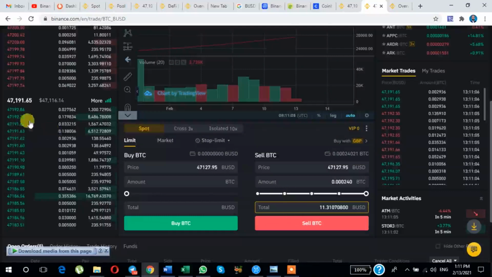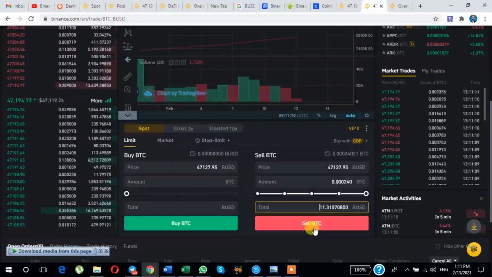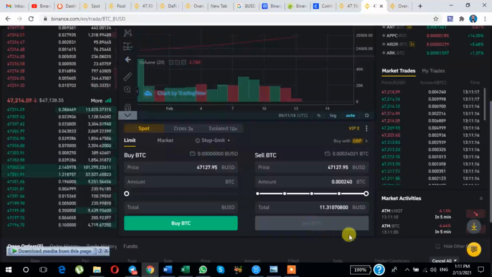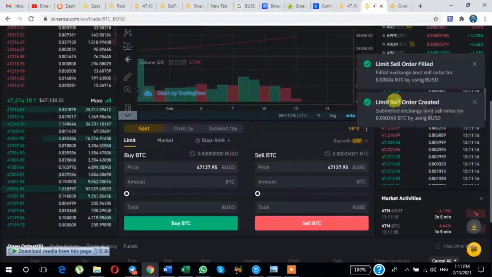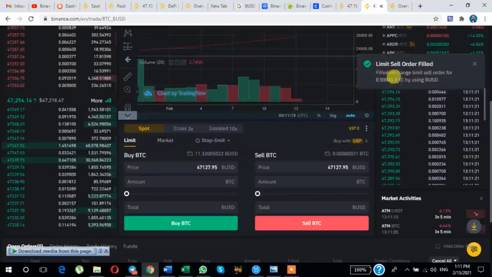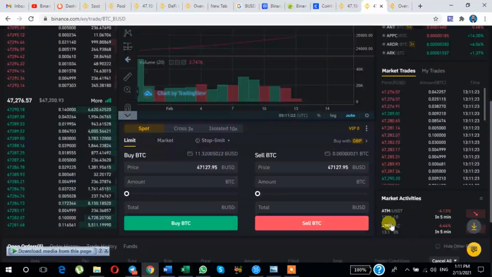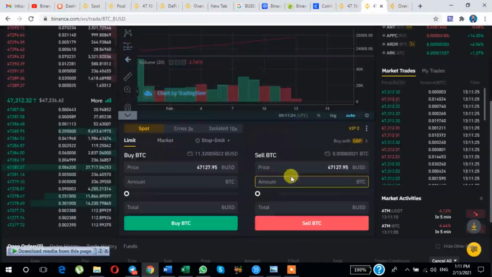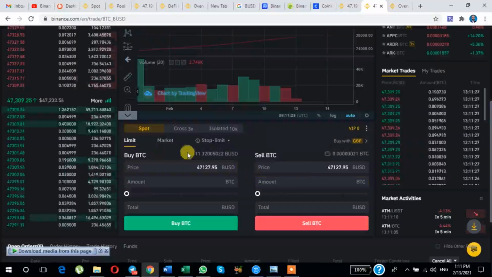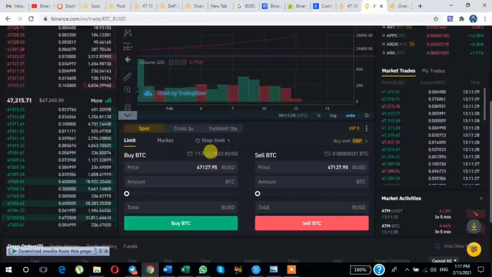Okay, now current price is this. Just click here to sell your bitcoins and buy BUSD. Limit sell order filled. As you will see here, your limit sell order will be filled and your BUSD balance is 11.30.